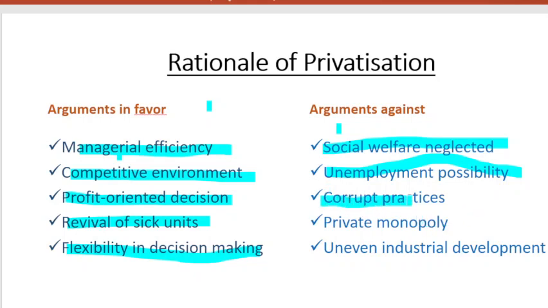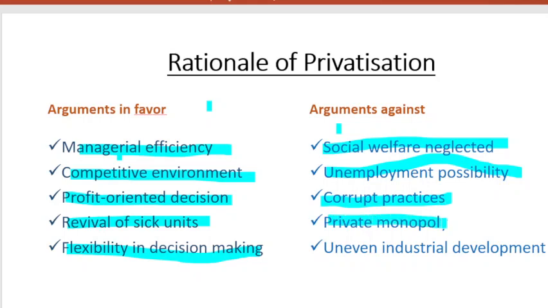Then corrupt practices. The third point is corrupt practices. Here you see there is always a possibility of undervaluation of assets of the public sector units. This is a case that gives rise to corrupt practices. That means bribery comes in, to show the private sector that our assets' values are not that much, or they may undervalue their assets by giving some bribes to the officers of the private sector. So this happens, that gives rise to corrupt practices.